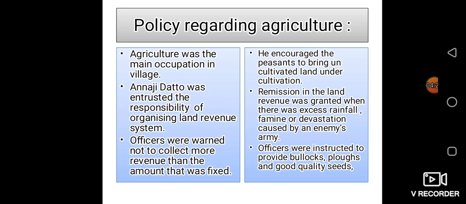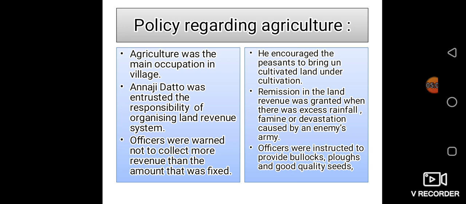Okay, now next, he decided to look after the policy regarding agriculture, as agriculture was the main occupation in the village. Maharaj knew the importance of agriculture. That's why he paid more attention to the welfare of farmers. He entrusted the responsibility of organizing the land revenue system to a capable and experienced office bearer, that is Annaji Datto.